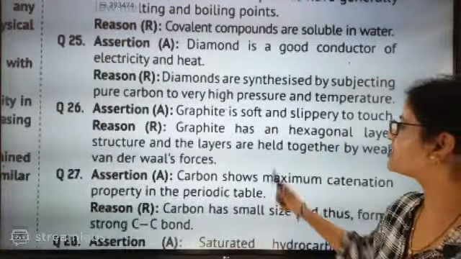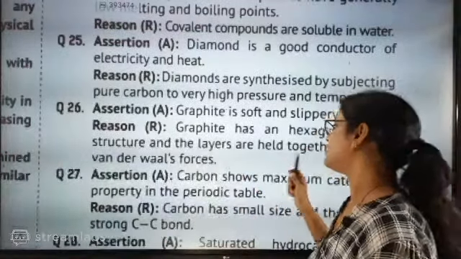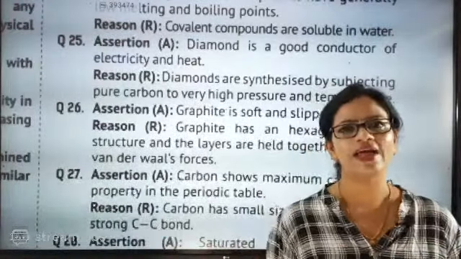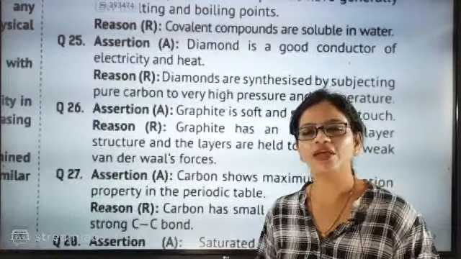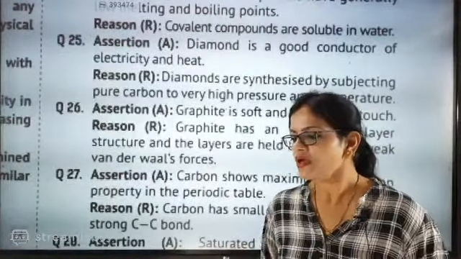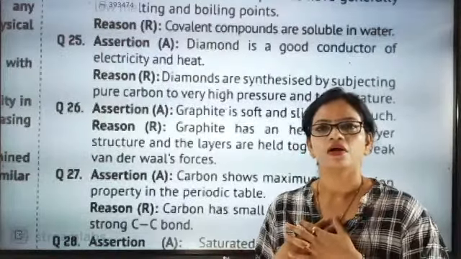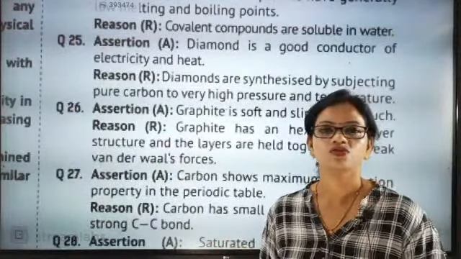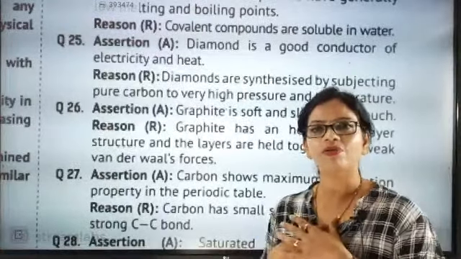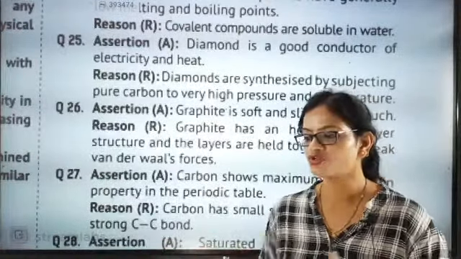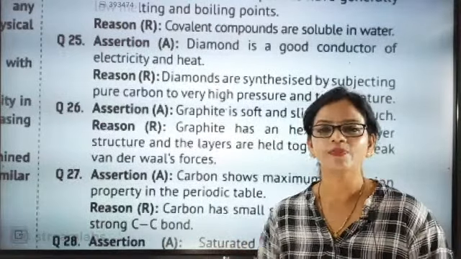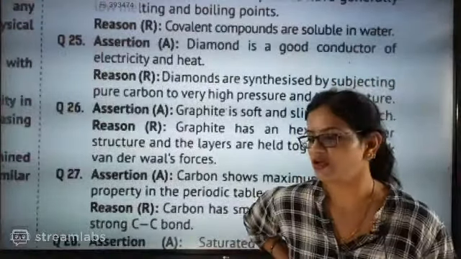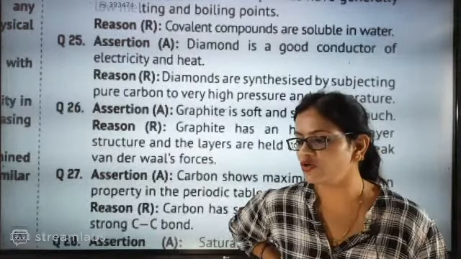Now look here. First, graphite has a hexagonal layer structure and the layers are held together by weak. If I am weak and somebody is telling why I am weak, then that person is explaining my behavior, right? You have to understand one thing. I am weak, okay. Now you came and said, you know why Khushbu aunty is weak? Because of this reason Khushbu aunty is weak. So you correctly explained that I am weak because of weak force of attraction. I will be strong because of strong force of attraction. So 100% aunty is weak because she has a weak force of attraction. So that person said wrong about me, huh? Kavya and Shiva, you both are absolutely correct.